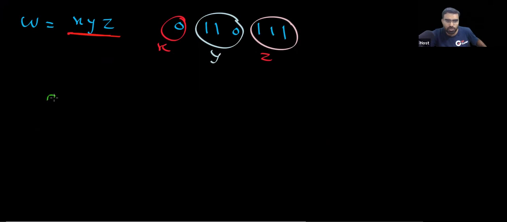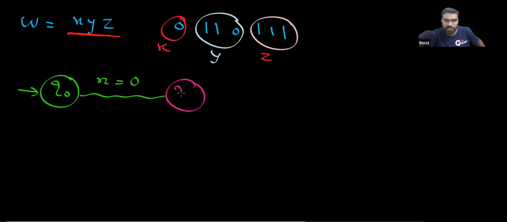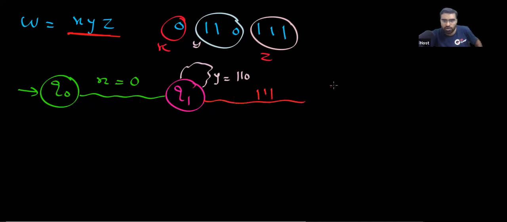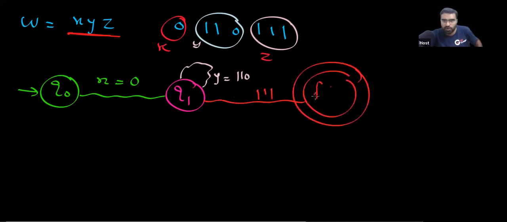And what is your DFA doing? From the initial state, when you read this X, which is 0, you are going to state Q1. In this state, when you read Y, which is 110, you are going here. And from this state, when you read 111, you are going to the final state.